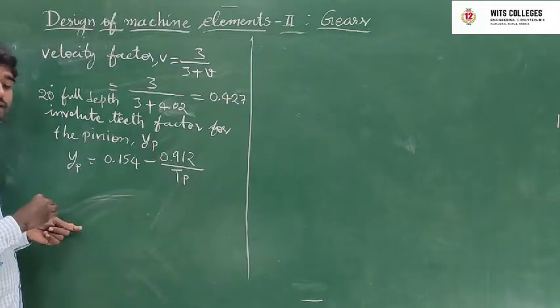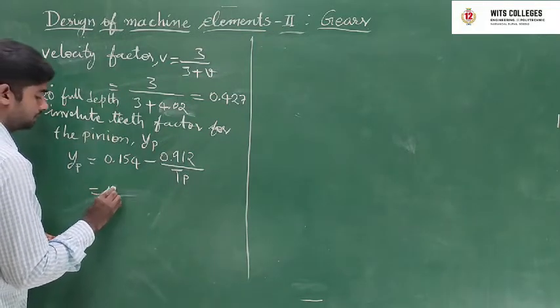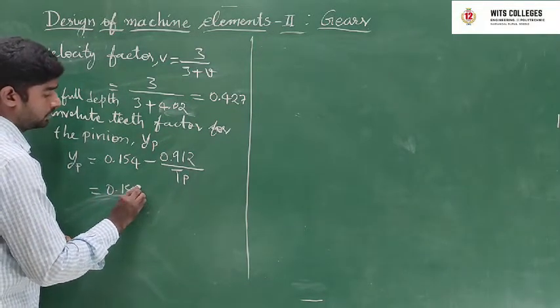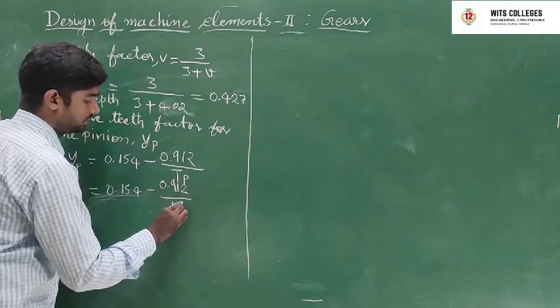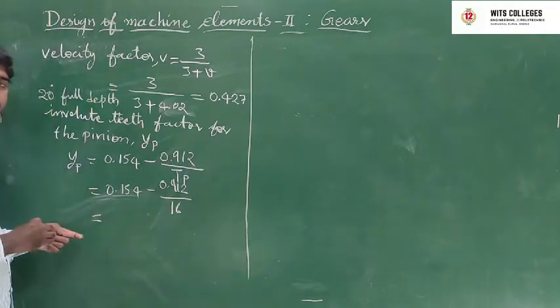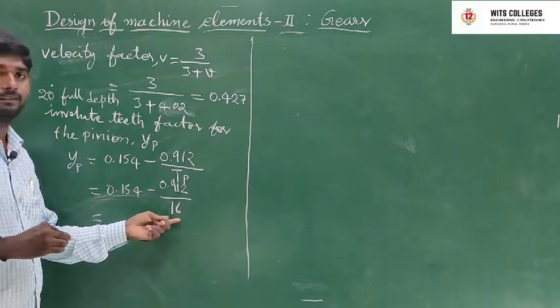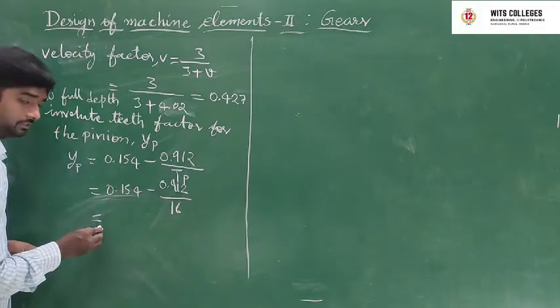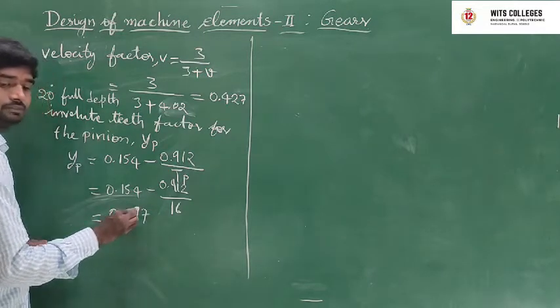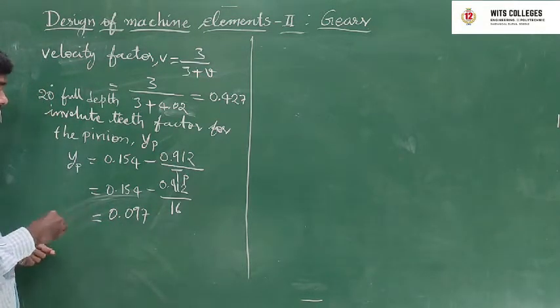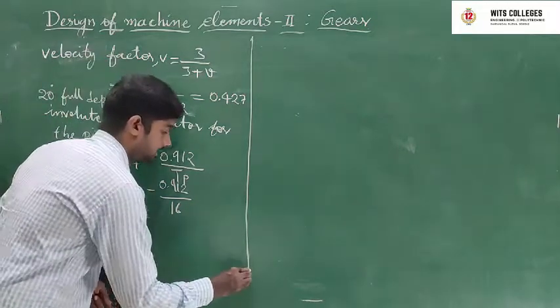Already we know that TP is equal to 16, given in our question. Substitute: 0.154 minus 0.912 by 16. The answer is approximately 0.097.